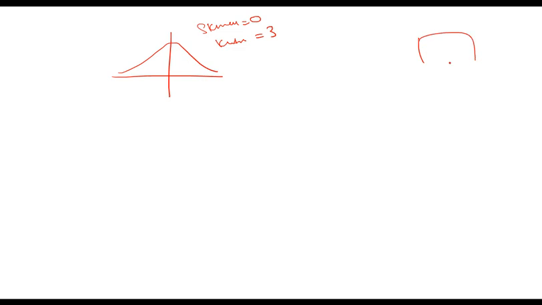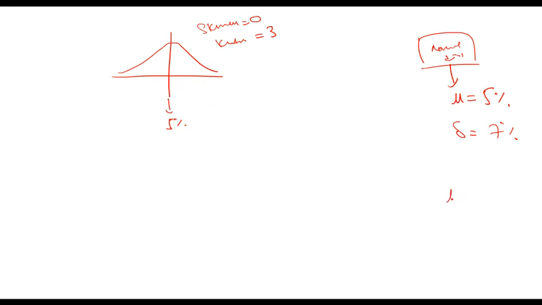And we discussed that in this distribution skewness is 0 and kurtosis is 3. So maybe there is a data set and I tell you that this is normally distributed. It will have some mean, for example a mean of 5%, and it will have some standard deviation, let's say 7%. So I tell you that it has a mean of 5% and standard deviation of 7%, and it is normally distributed. It will have this shape. Mean will be in the center at 5% and standard deviation will be 7%.